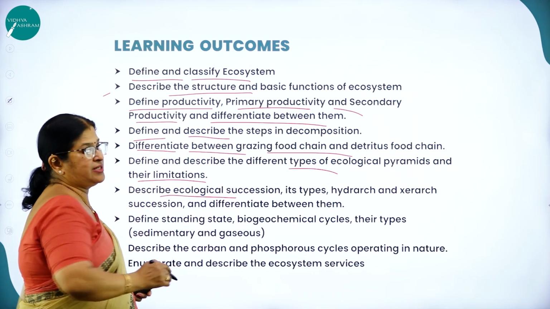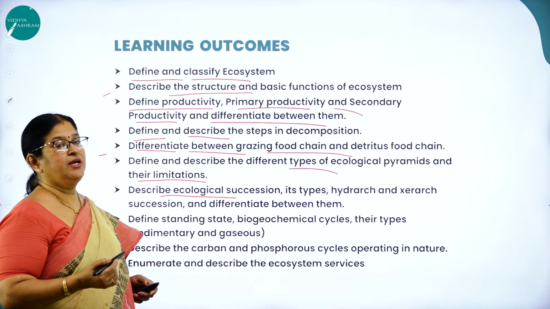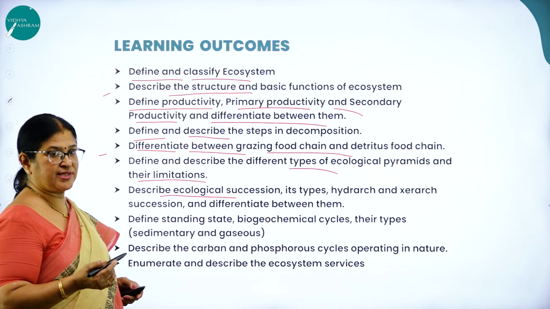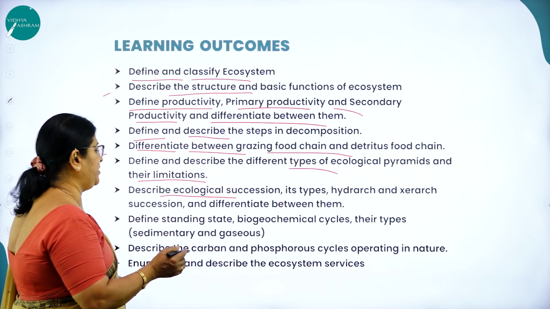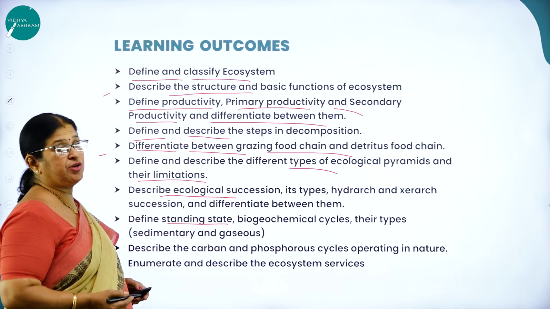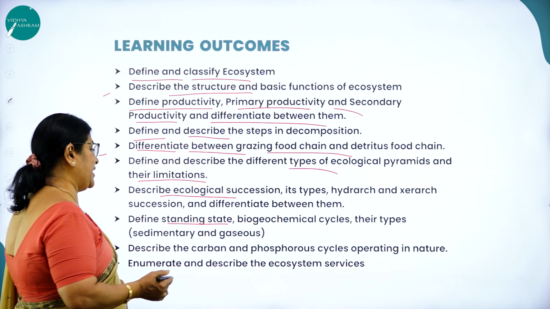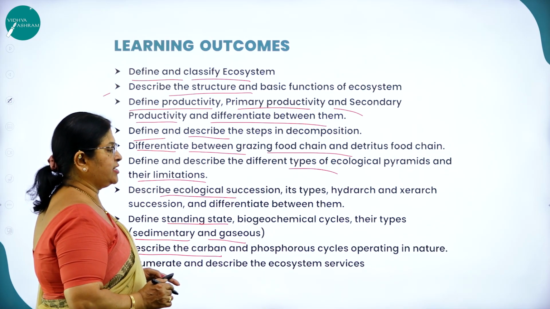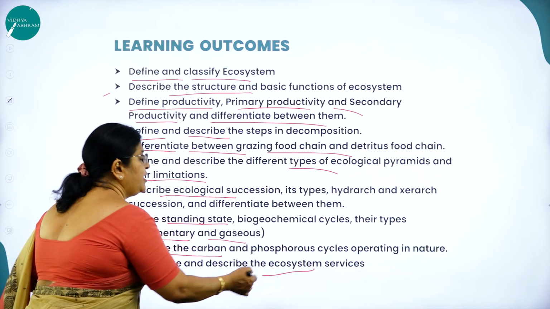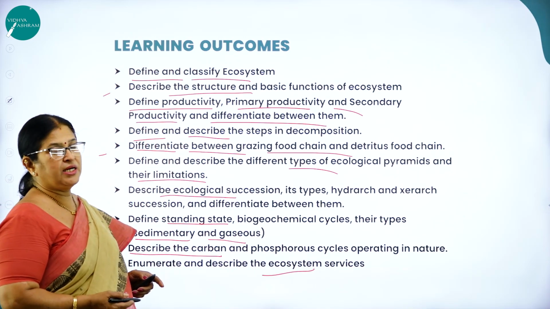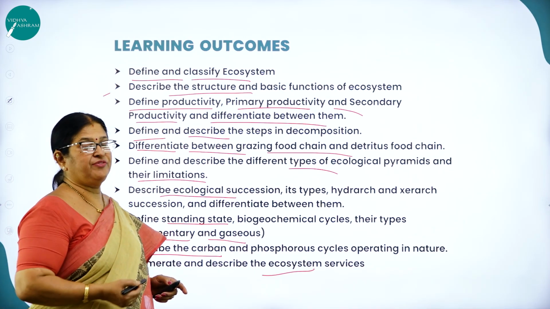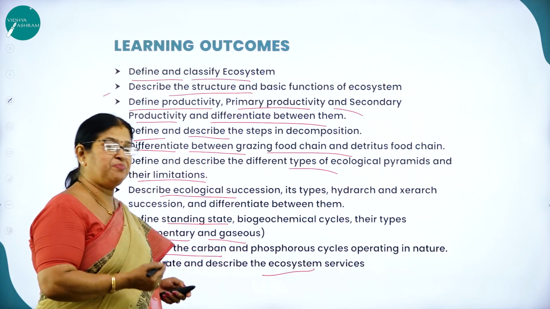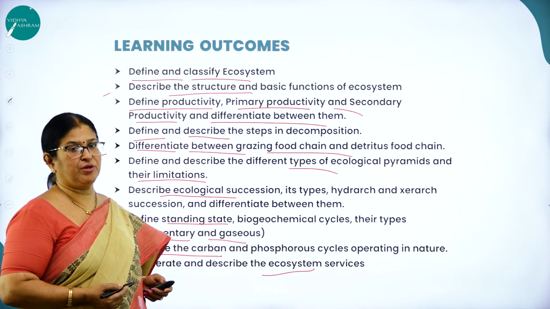Then describe ecological succession. As I said, there are two types of succession, primary and secondary succession. Then what are the two types, that is hydrar succession and xerar succession. Then differentiate between them, define standing state, biogeochemical cycles or nutrient cycle, the types, that is the sedimentary and gaseous cycle. Describe the carbon and phosphorus cycles operating in nature, enumerate and describe the ecosystem services. All these are the learning outcomes you are going to get at the end of this particular chapter called ecosystem. So these many concepts you are going to learn at the end of this chapter called ecosystem.